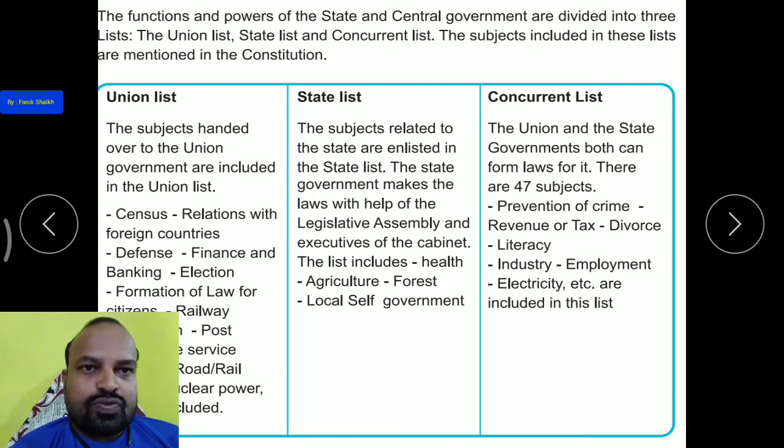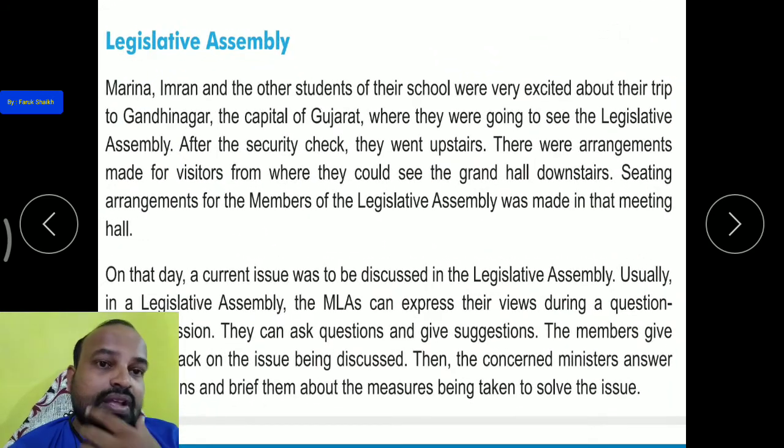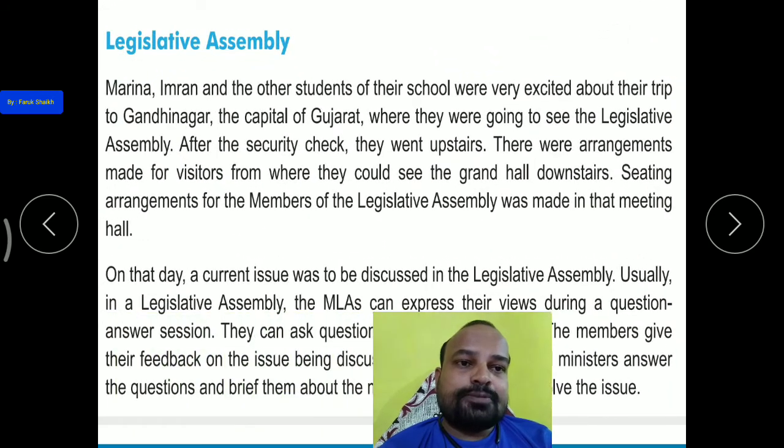All of you students, what are these lists? So the union list: the functions of the union government, the central government. The state list: the functions included in it, a total of 66, are the functions of the state government. The concurrent list: the functions carried out by both the union government and the state government. There are a total of 47 subjects enlisted. Now the legislative assembly.